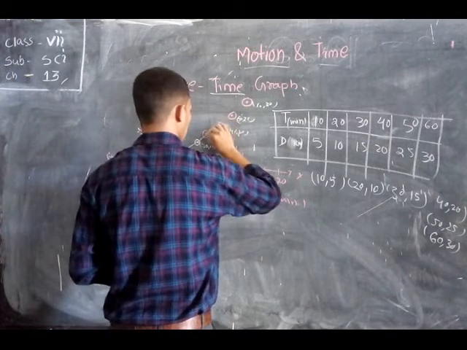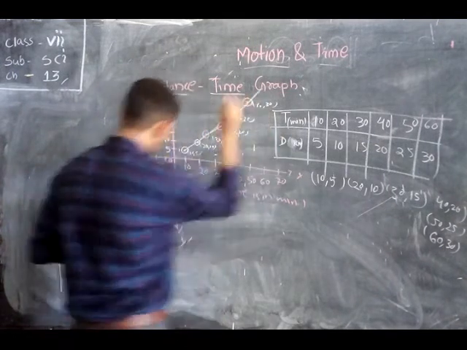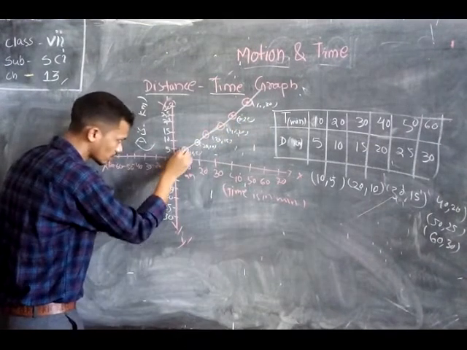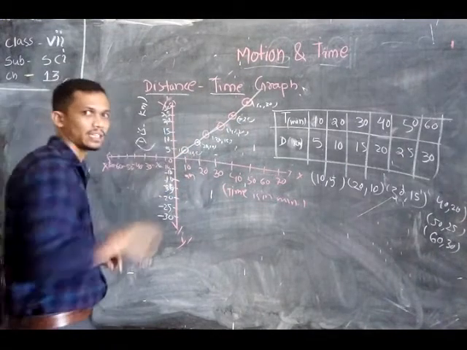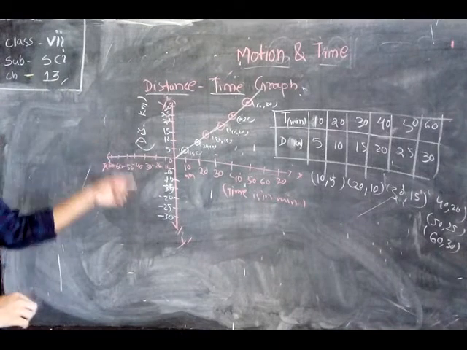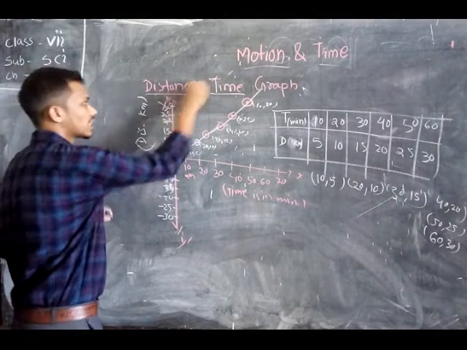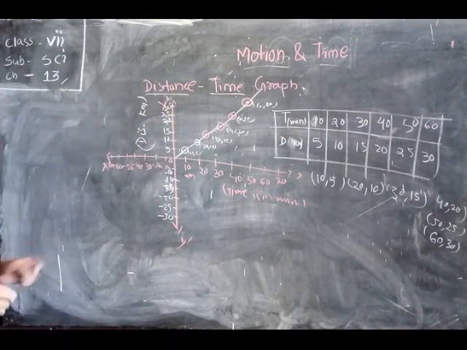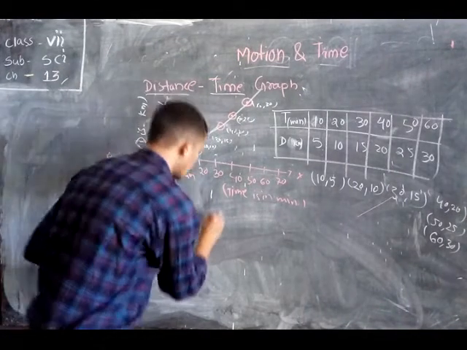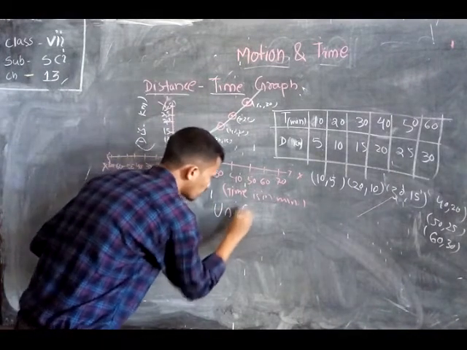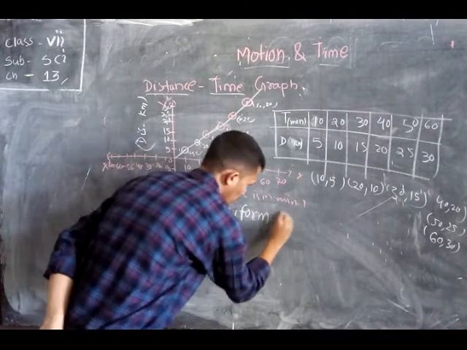Here, properly join these points with the respective origin. Okay, then we get a straight line. If the distance-time graph obtains a straight line, then the motion of the body is called uniform motion.